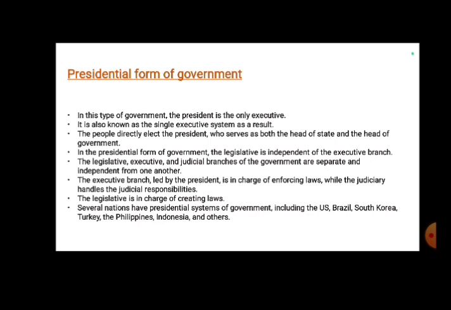The executive branch, led by the president, is in charge of enforcing laws, while the judiciary handles the judicial responsibility, and the legislative is in charge of creating laws. There are several examples of this type of government, including US, Brazil, South Korea, Turkey, and Indonesia.